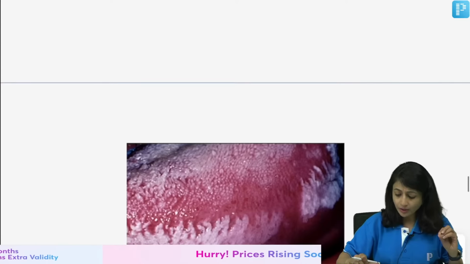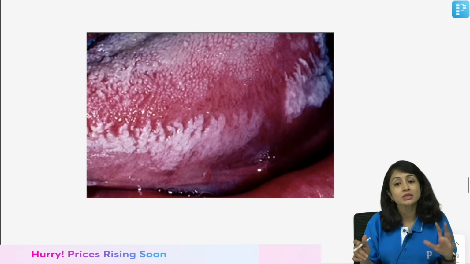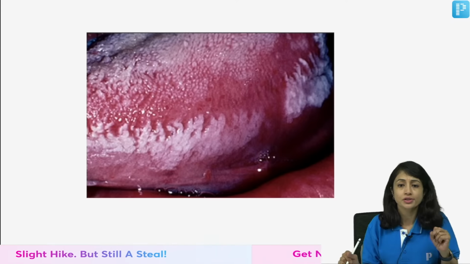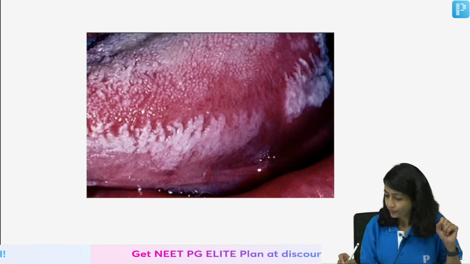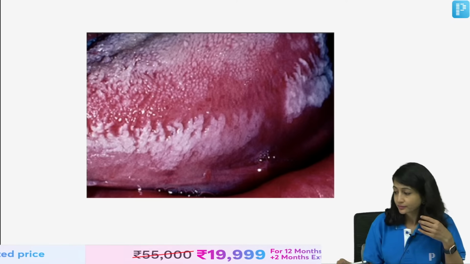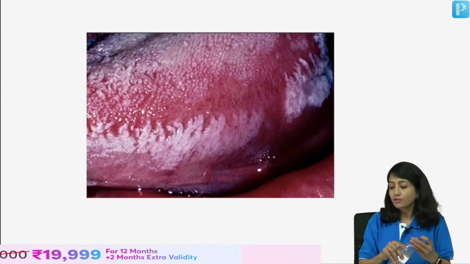Now, there is another important condition that is given to you which is seen in HIV positive patients, which is this. What is this condition and what causes this? Quickly. The hint is it is seen in HIV positive patients.